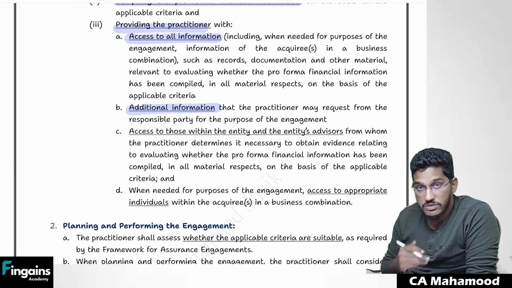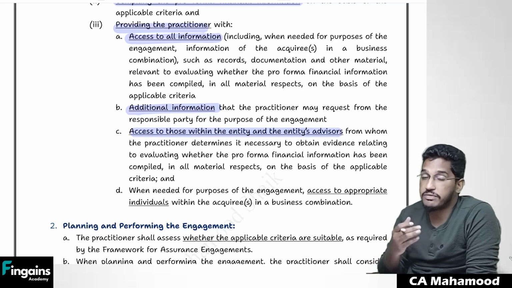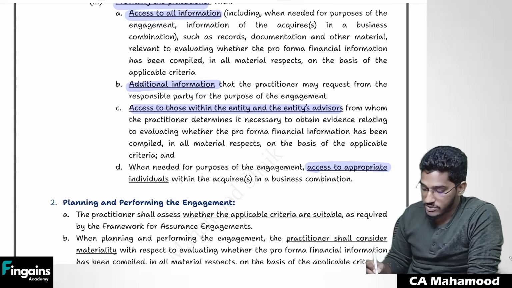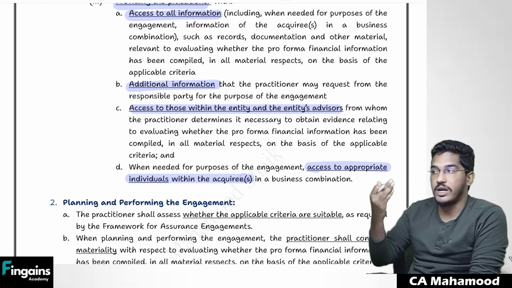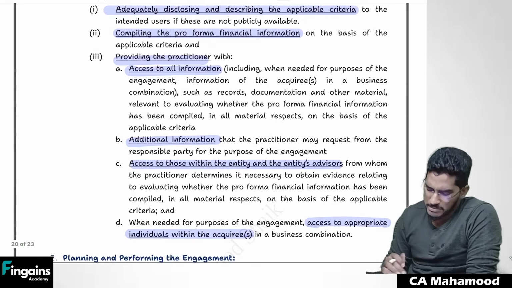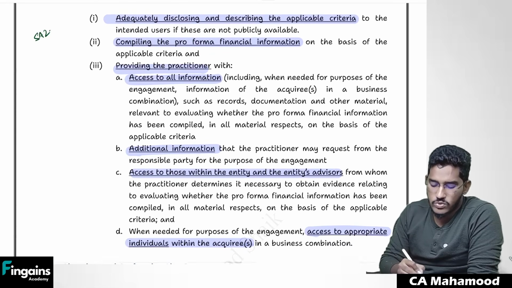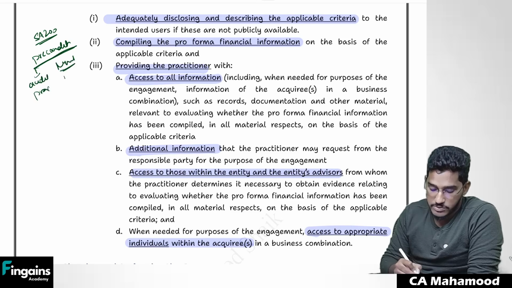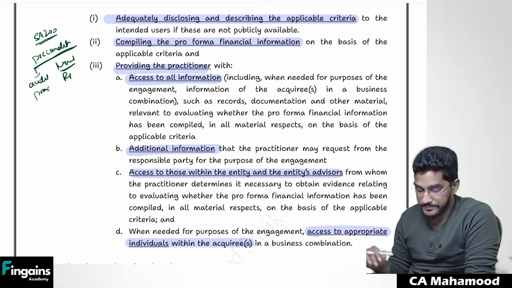Any additional information which the practitioner might require, they have to give access to the persons within the entity from whom the practitioner can obtain required information, and where needed, access to appropriate individuals within the acquiree. Like I told just now, in the acquiree's organization also, you might need access to the people. Basically, these are nothing but what SA 200 says are preconditions for audit; same preconditions are there. They just replace the term auditor with practitioner, and management with responsible party. Everything else remains the same.